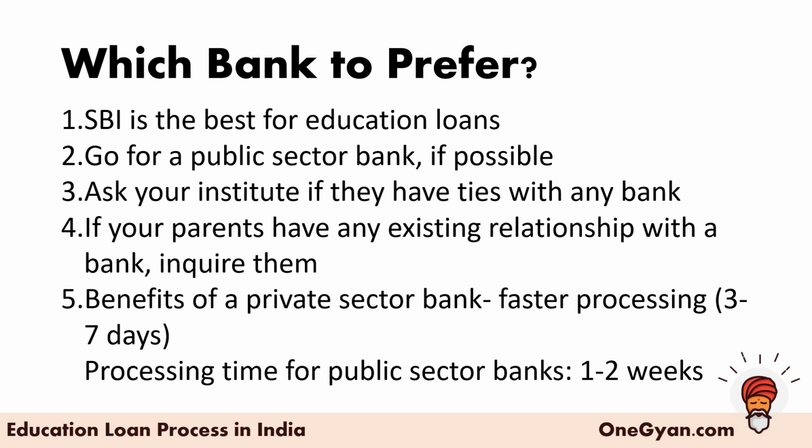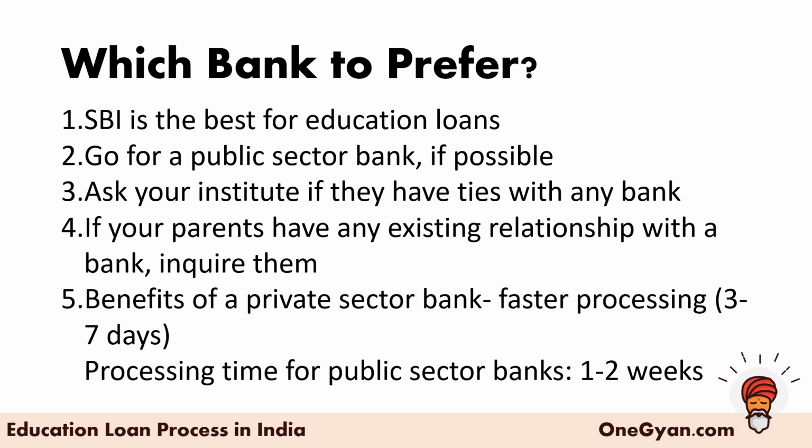Also, another option is to ask your institute if they have any ties with any bank. For example, IIM Indore has an SBI branch on its campus, so getting a loan from SBI is easier there. Why? Because half of the documents the bank can just verify with the institute themselves. They know the process better, and they are specialized in providing loans for that particular institution. So the process becomes a little easier. At IIM Rohtak, we have an ICICI branch on our campus, so getting a loan from ICICI will be a little easier compared to SBI if you are an IIM Rohtak student.